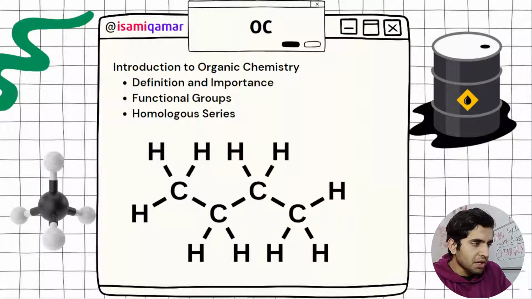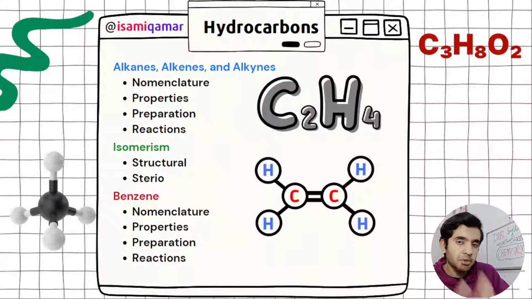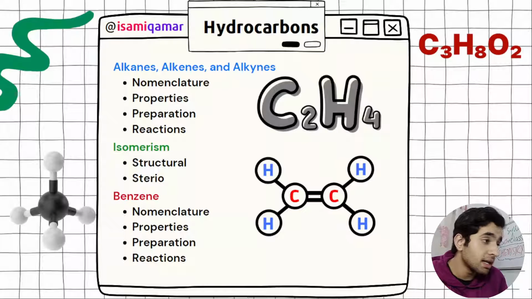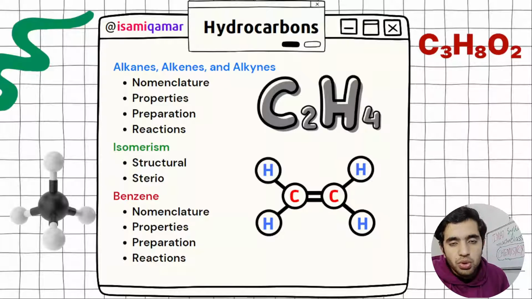After the introduction, we have hydrocarbons. Hydrocarbons are very important. They include alkanes, alkenes and alkynes. Alkanes are single bonded, alkenes are double bonded, and alkynes are triple bonded. The questions will not be easy, like simply asking that if it contains a single bond, it is an alkane. No, that is not going to happen. You will get very tricky questions.